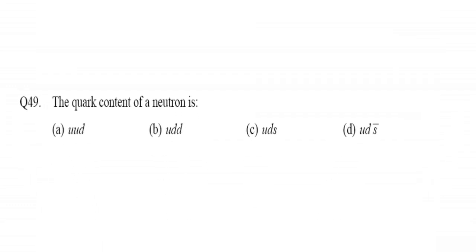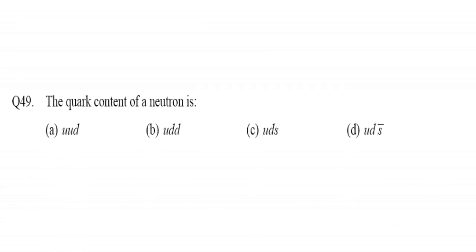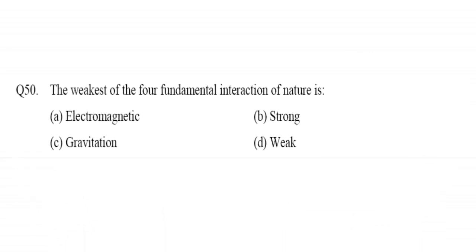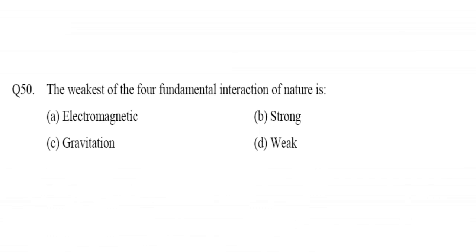Now the next question is: the quark content of a neutron is. Here the answer is up down down, that is option B. Now the last question of this video is: the weakest of the 4 fundamental interactions of nature is. Here gravitation is the weakest of the 4 fundamental interactions of nature and the strongest interaction is the strong interaction.